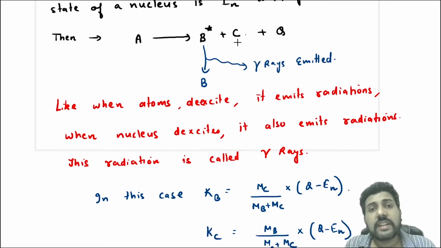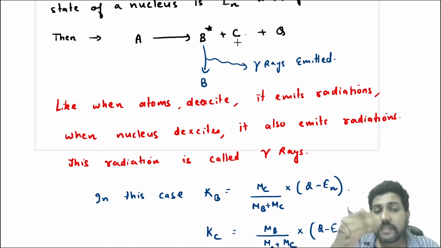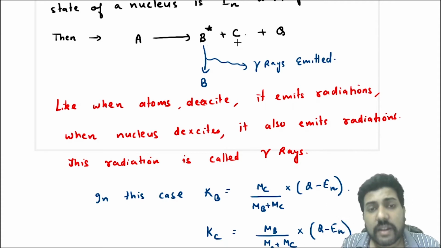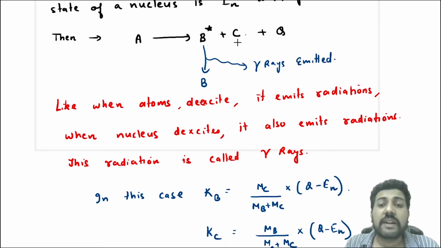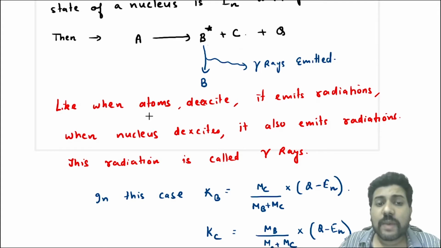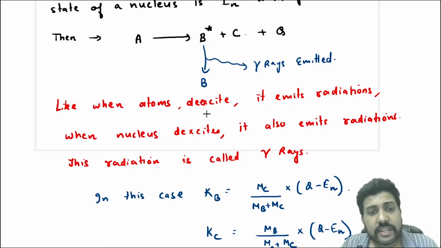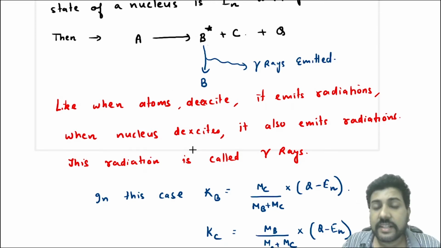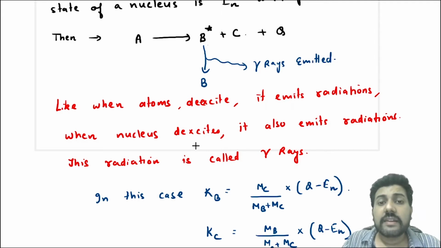This time the radiation emitted is called gamma rays, or gamma particles. So like when atoms de-excite, they emit radiation, whenever a nucleus de-excites, it also emits radiation, and these radiations are called gamma rays.